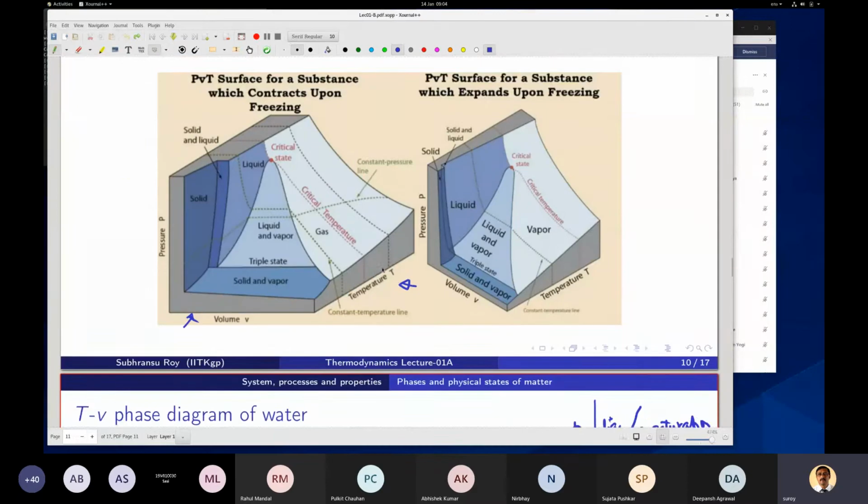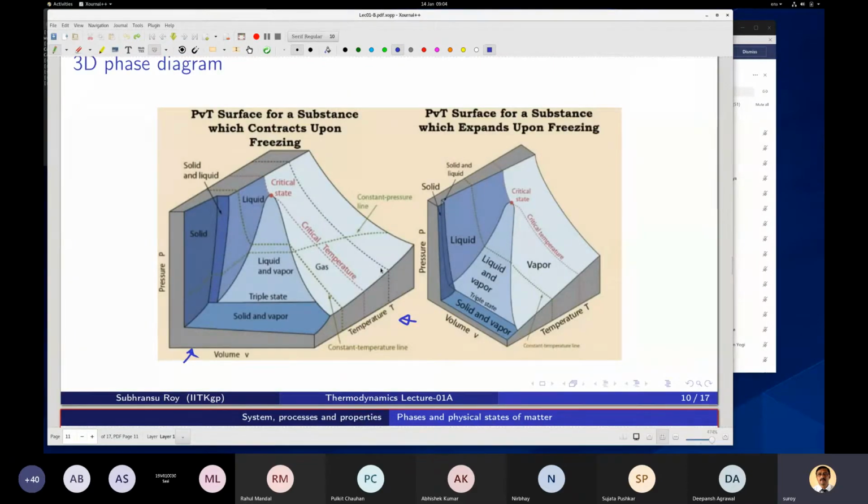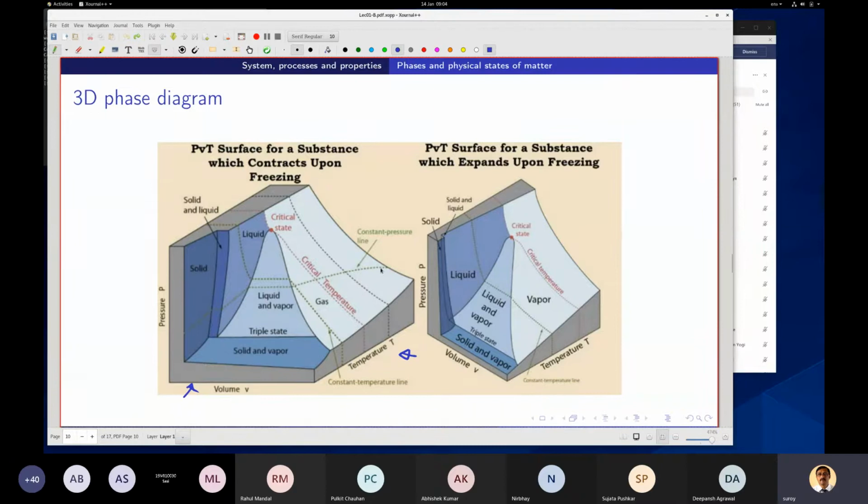So in the last class, I was talking about the 3D phase diagram, and you can clearly see that it contracts upon freezing. Contracts upon freezing means if I look at this diagram from the top, I will see temperature and volume, right? And you can see that this is solid and liquid.